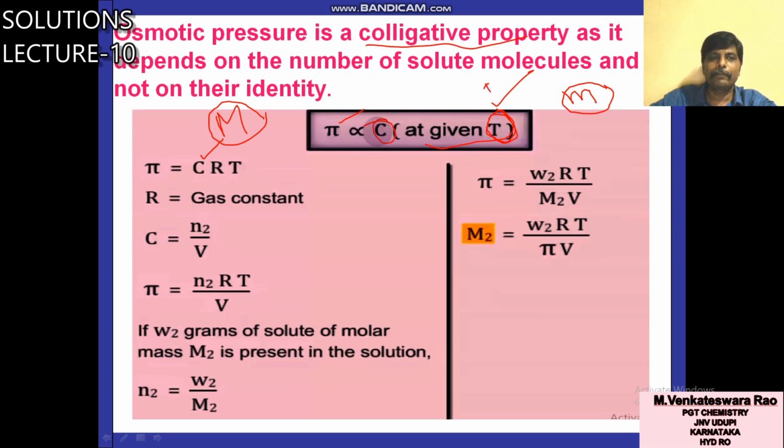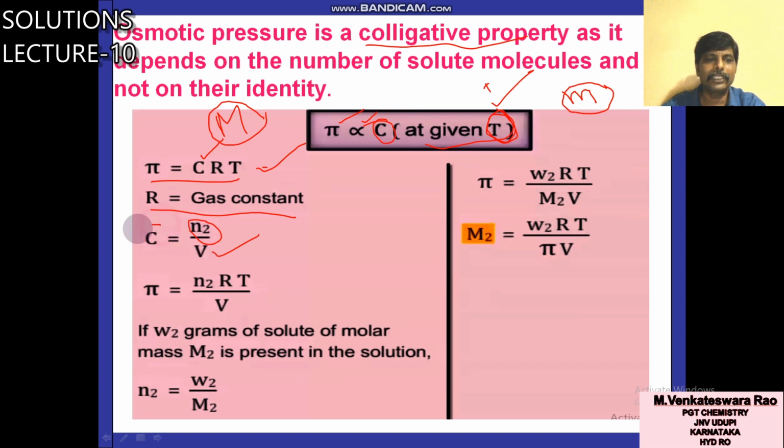So pi is directly proportional to C. You replace this proportionality with an equals sign. So pi is equal to CRT. What is R? Gas constant. What is C? Molarity. Molarity means number of moles of solute by volume in liters. Number of moles of solute present in 1 liter of solution is called molarity. Number of moles of solute is N2. So C is equal to N2 by V.